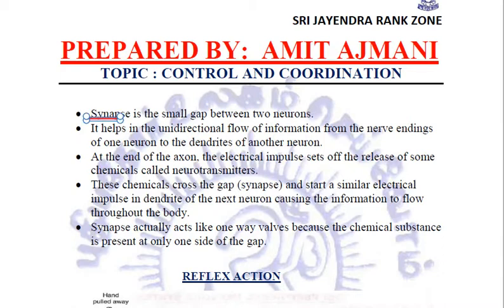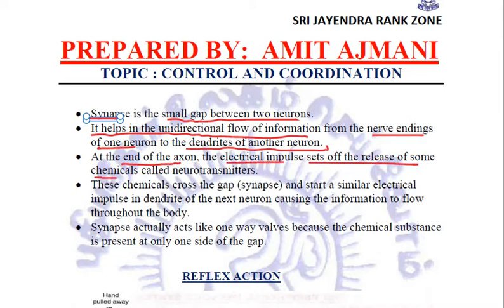Synapse, as we already studied, is a small gap between two neurons. It helps in the unidirectional flow of information from the nerve endings of one neuron to the dendrites of another neuron. At the end of the axon, the electrical impulse sets off the release of some chemicals called neurotransmitters, and these chemicals cross the synapse and start a similar electrical impulse in the dendrite of the next neuron, due to which the information flows throughout our body.